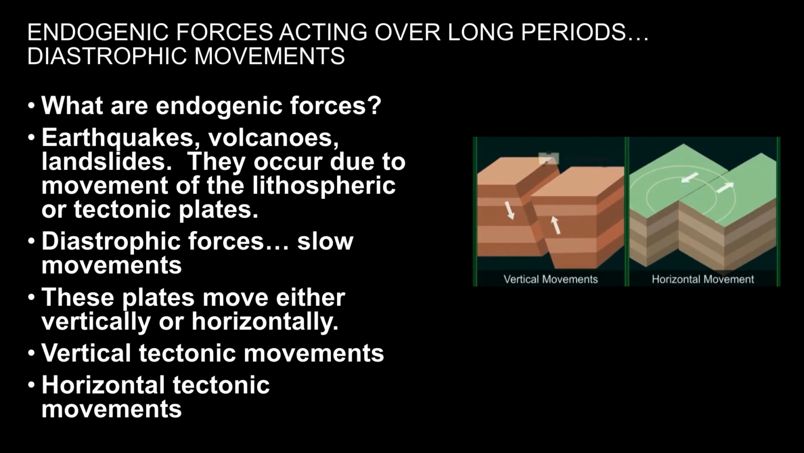Next, diastrophic forces. Some changes in the Earth's crust are so slow that it takes hundreds of years for them to become noticeable, and they are called slow movements or diastrophic forces. Slow movements are classified into two types: vertical tectonic movements and horizontal tectonic movements.